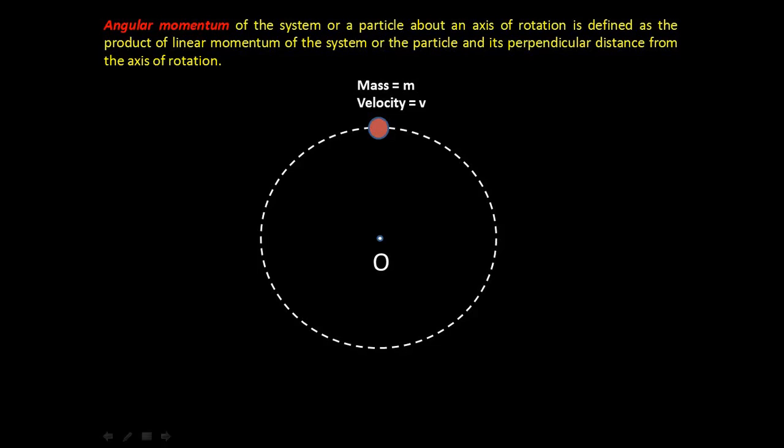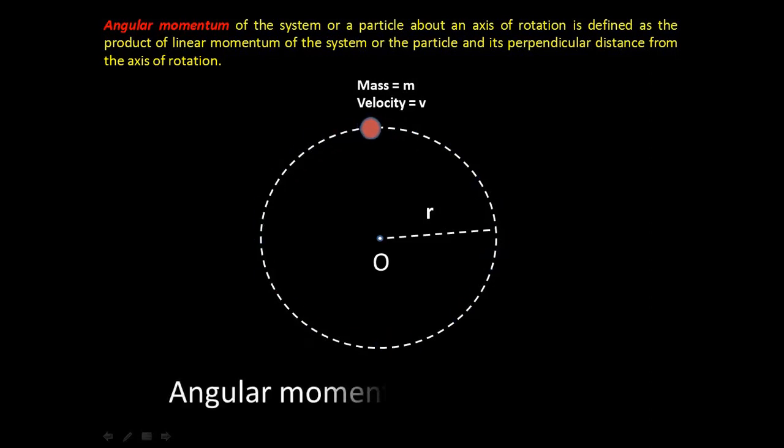Now say this red ball which you are seeing over here has a mass m and moves in a circular path of radius r with velocity v. Say like this. So when the ball is rotating, its linear momentum is mv, that is mass into velocity.